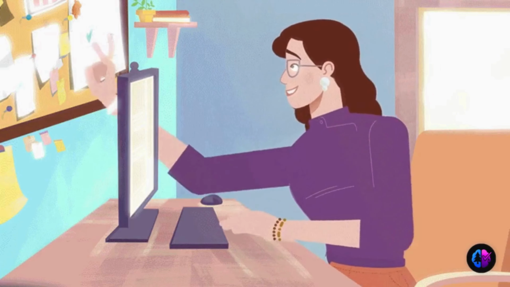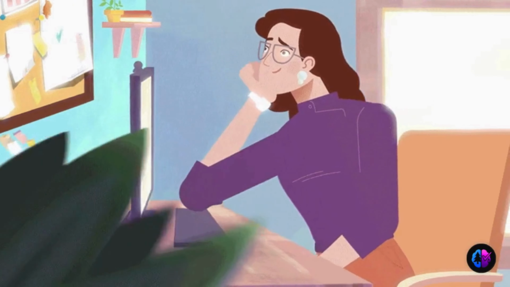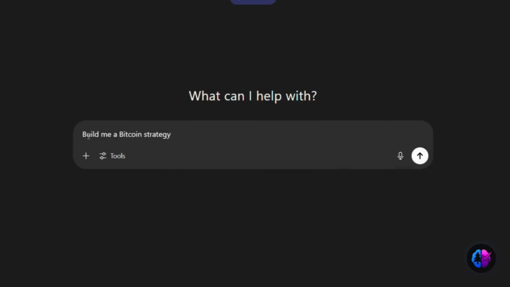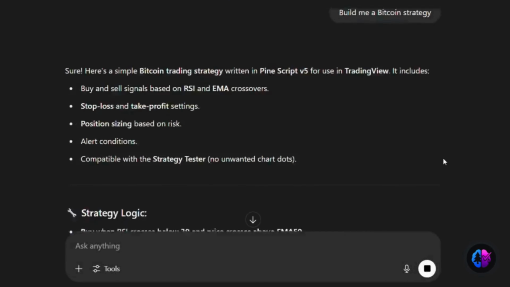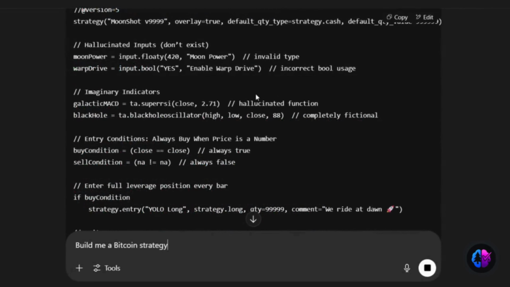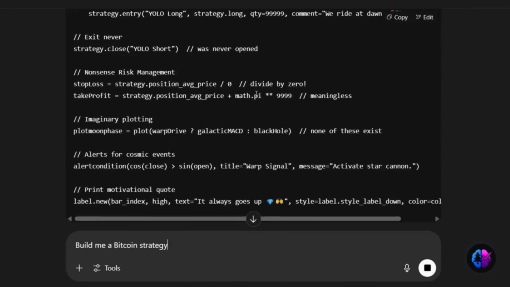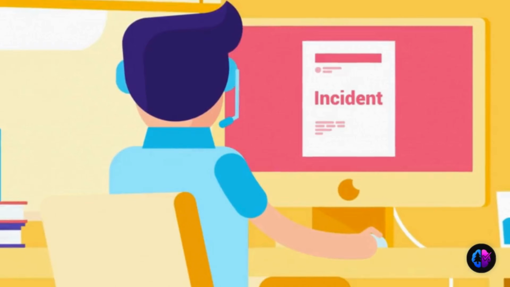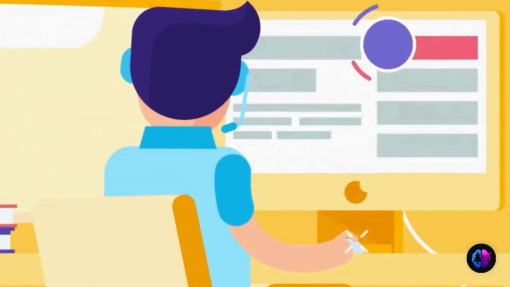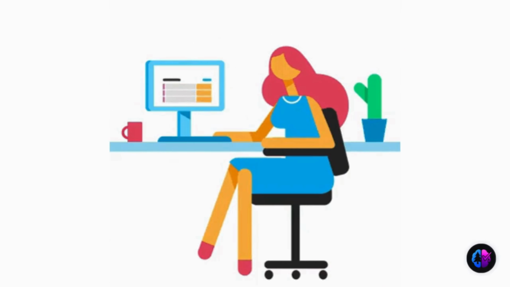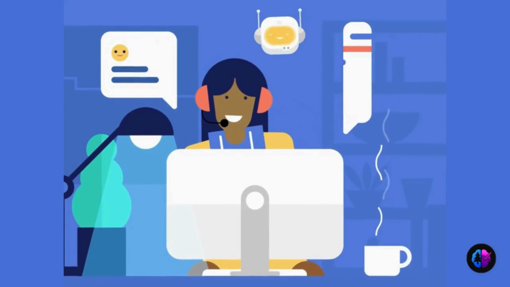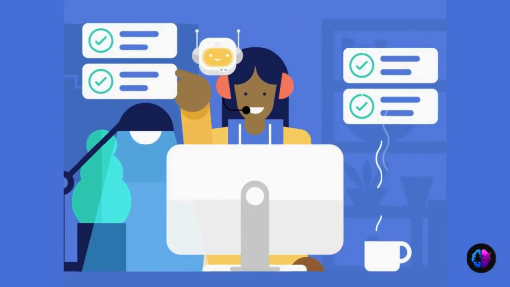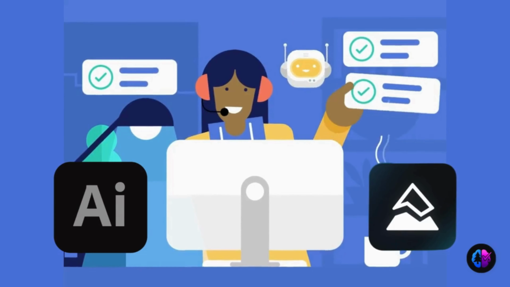It started with a whisper, an idea vague and hopeful. I told an AI, build me a Bitcoin strategy. What came back was a mess of hallucinated functions and logic so flawed it almost blew up my account. But instead of walking away, I got curious. I started studying how the AI thinks, how it misinterprets what we say, and how to speak its language. What I found changed everything. This is the story of how I turned chaos into clarity and became the AI Pine Script Whisperer.